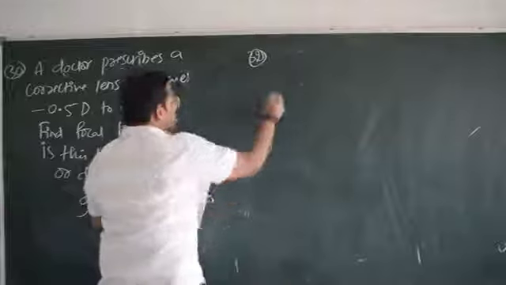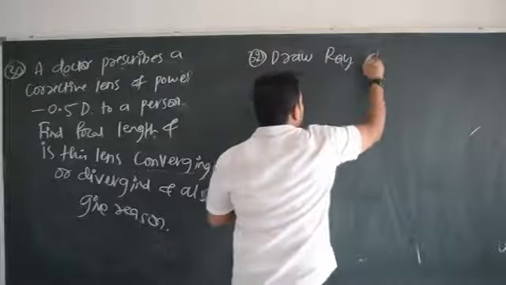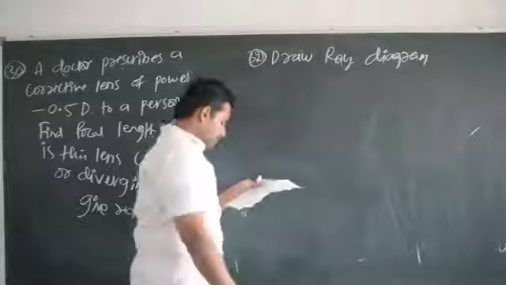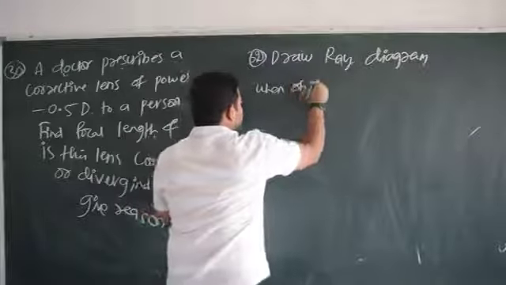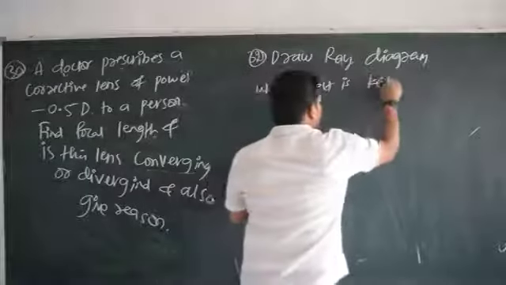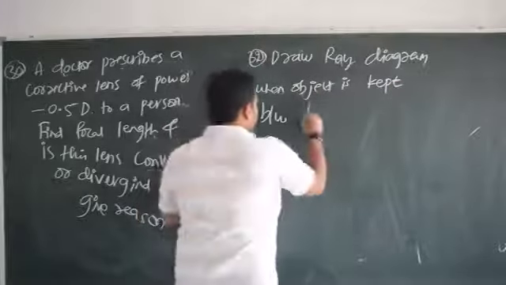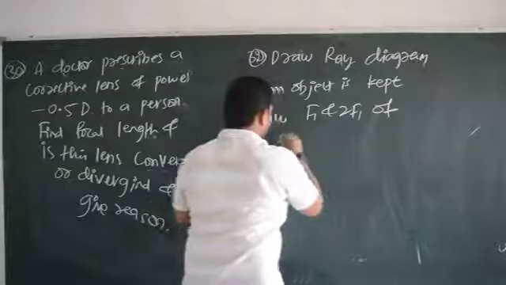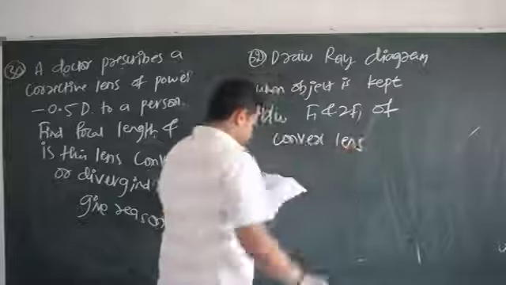They have given: draw ray diagram when object is kept between F1 and 2F1 of convex lens. F1 and 2F1 of convex lens.